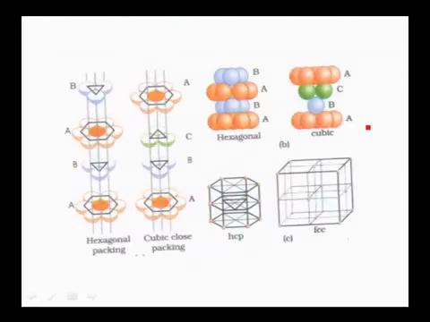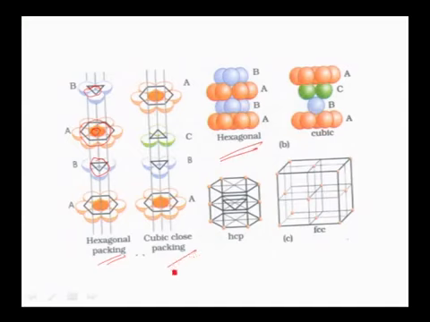See the same in one more diagram, where you can see the difference. Here, this is hexagonal close packing. A constituent particle in the hexagonal close packing in the same plane is in contact with 6 spheres. In the above plane it is in contact with 3 spheres. In the below plane it is in contact with 3 spheres. So the overall coordination number is 12. This is the arrangement in the three-dimensional direction.